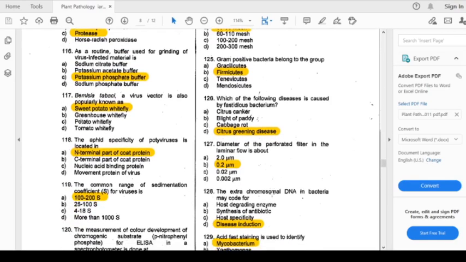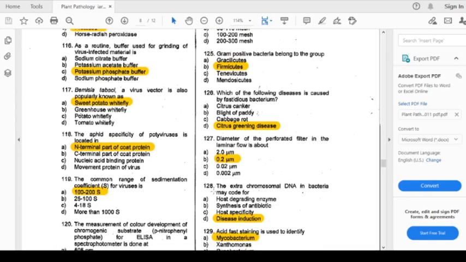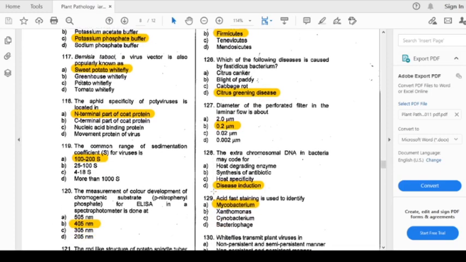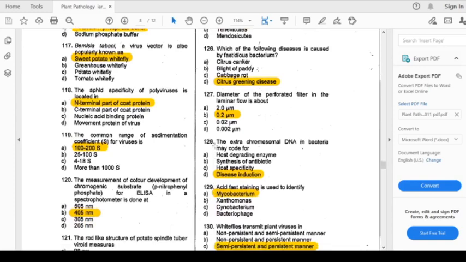Now we'll come to question number 127. The diameter of the perforated filter in the laminar flow is about 0.2 micron. Laminar flow is a chamber that provides an aseptic environment for the maintenance, working, and doing the laboratory work, culture of the pathogens, and free from contamination.